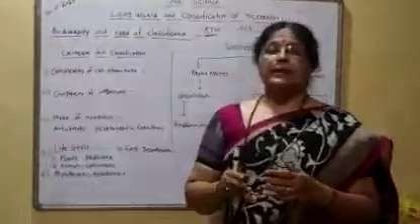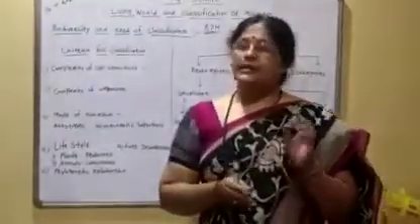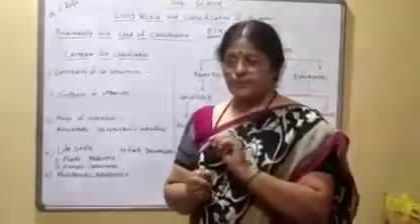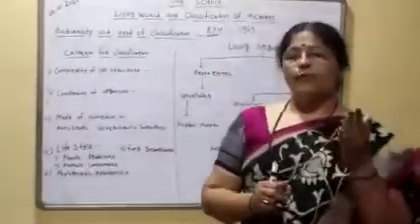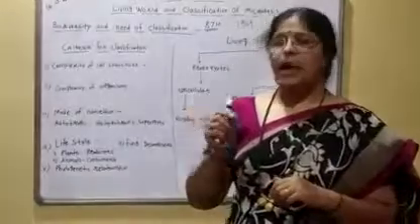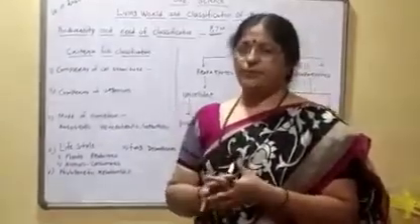To study these organisms, we have to classify them into groups and subgroups. This process of classification of living organisms into groups and subgroups is called biological classification.